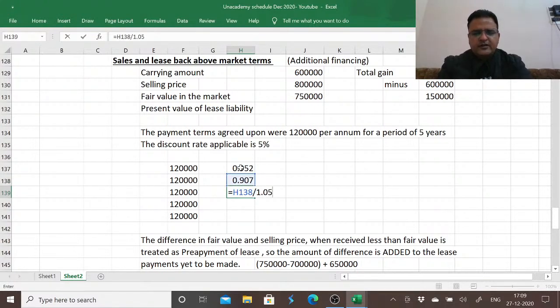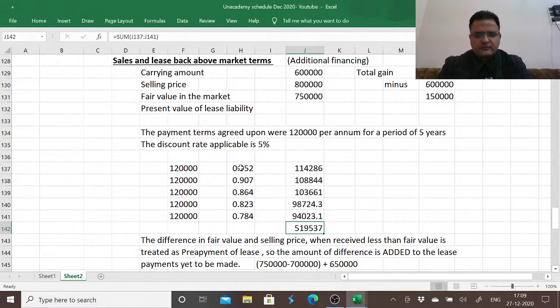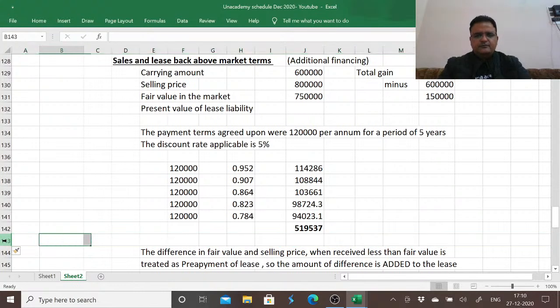I purposely modified it a little so that you may not feel that I have not calculated present value. So purposely I have included calculation of present value. When we calculate the present value, we get to know that the present value of lease payments is equivalent to 519,537.